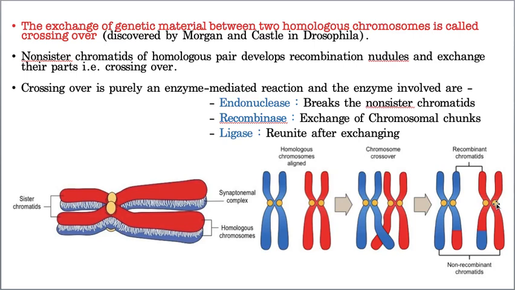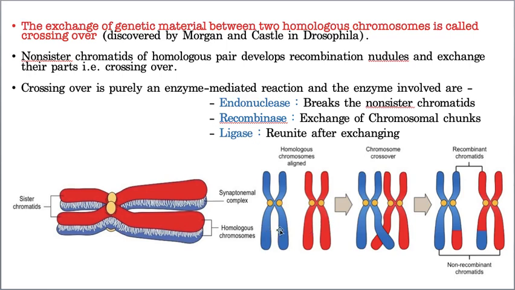Now this crossing over is completely an enzyme-mediated reaction. How? Let us see. The small DNA portion cuts, and the small chromosomal part cuts, and for this cutting it needs an enzyme called endonuclease. So endonuclease helps in breakage of the non-sister chromatids. Now, this part has to go here and that part has to go there. That means they need to exchange. For that exchange, it needs one more enzyme called recombinase.